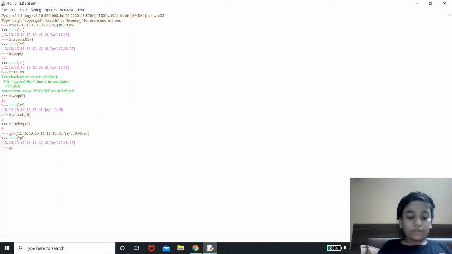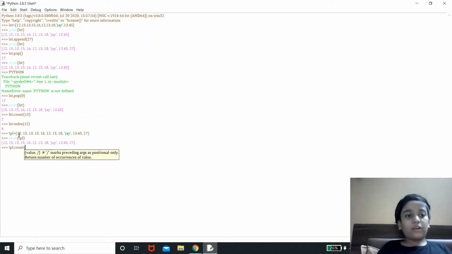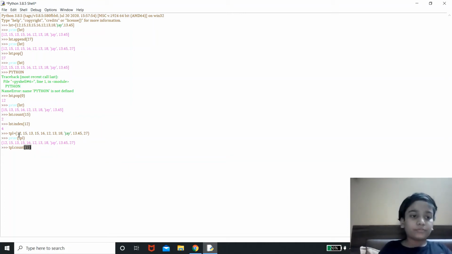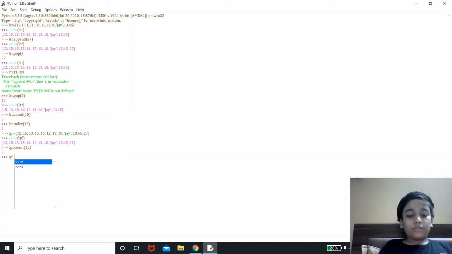Now let us try the first built-in function called count. As the name suggests, it will count how many times a character occurs. So let it be 15. So it occurs twice.